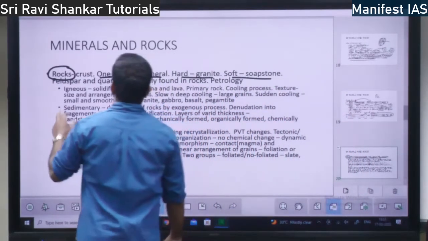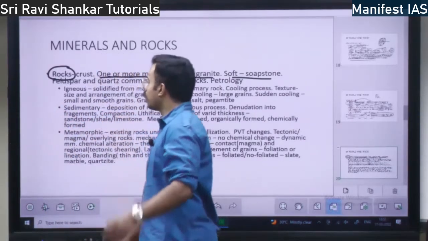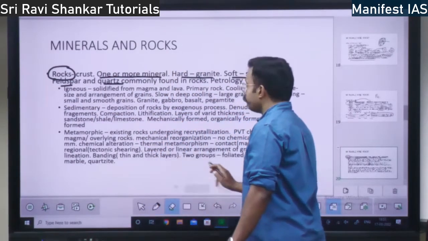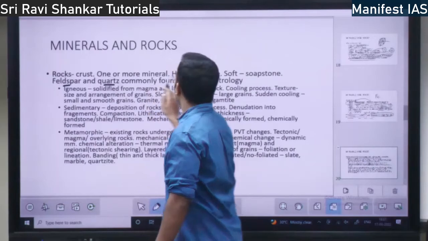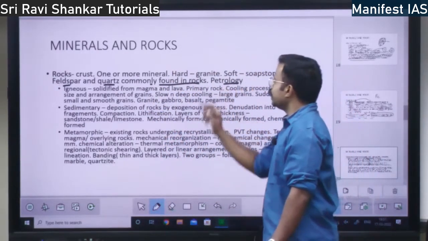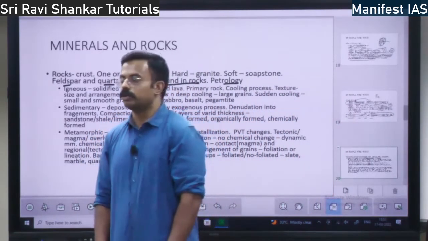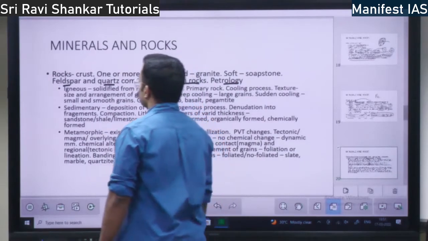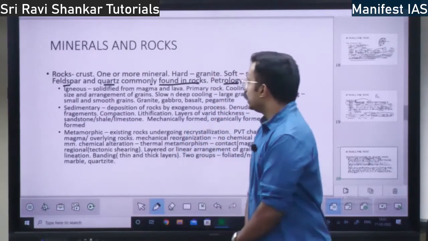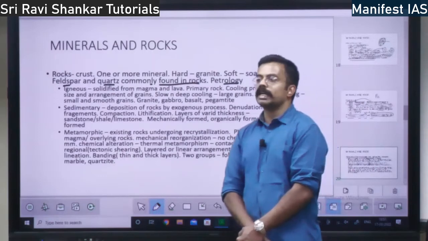Which are the major minerals found in rock? It is the feldspar and quartz. Feldspar and quartz are the minerals found in the rocks. So the study of rocks is called as what? Petrology. Very important. Petrology, not petrol. Right? So you have three types of rocks: igneous rock, sedimentary rock, and metamorphic rock.